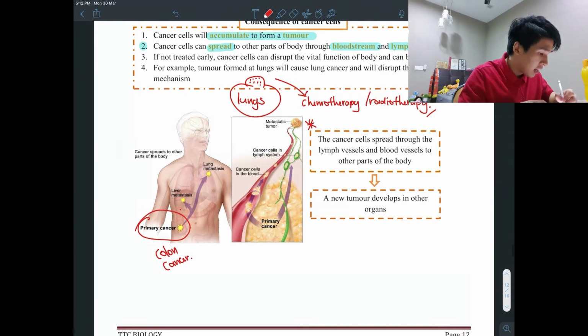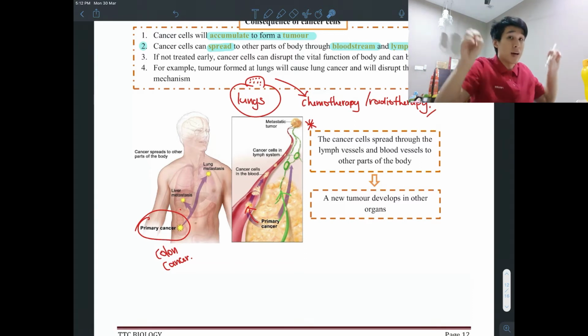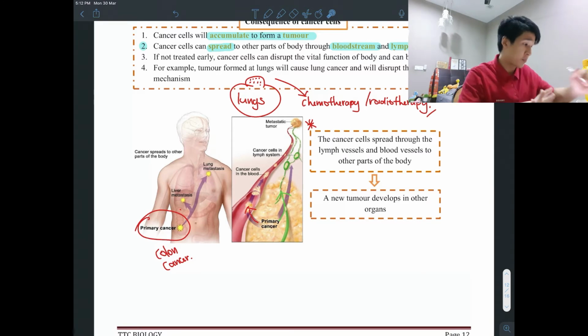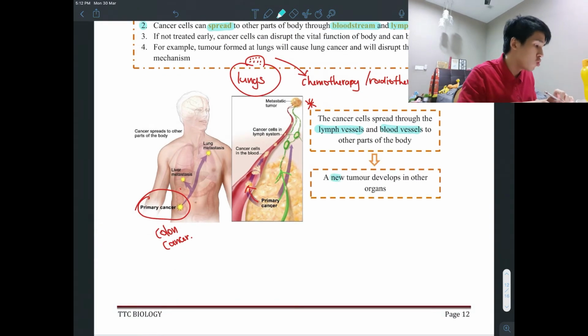You can see at your colon there, cancer cells have a chance to enter your bloodstream and even enter your lymphatic system, as you can see here. So as cancer cells enter the lymphatic or blood circulatory system, they will flow to other parts of the body and therefore spread cancer to other parts of the body. So that's why cancer can spread through lymph and blood vessels, and therefore a new tumor develops in other organs. And this is when cancer could be deadly.